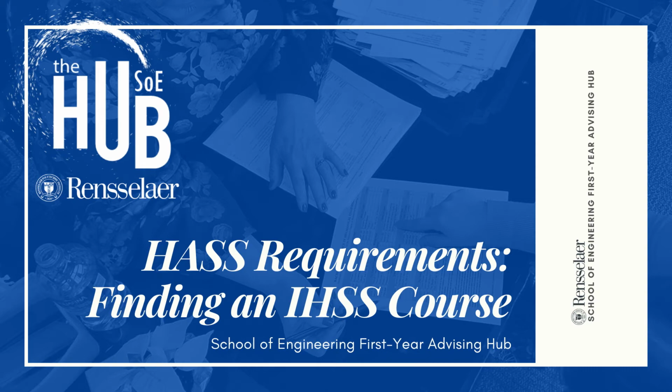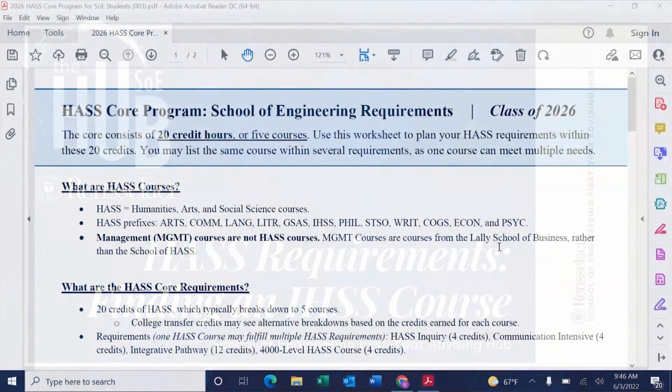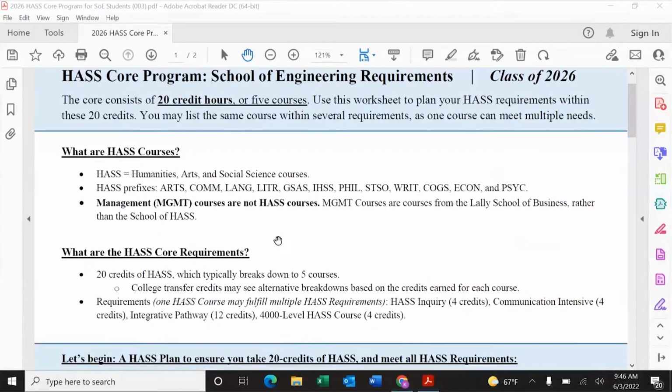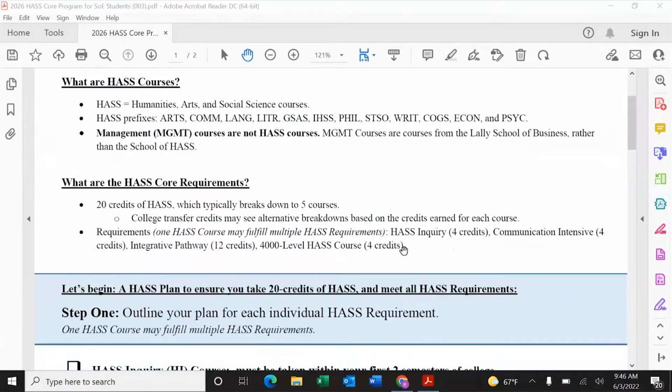Okay, as you're building your schedule for fall, one of the courses that you're going to have to register for is considered a HASS class, Humanities, Arts, and Social Sciences. Now, this is our School of Engineering HASS planning sheet. We're going to go over the curriculum and the requirements for HASS later in the registration guide, but for this video, I wanted to cover one specific topic.